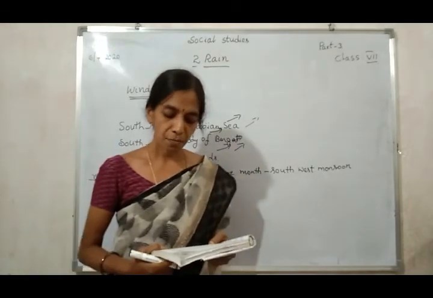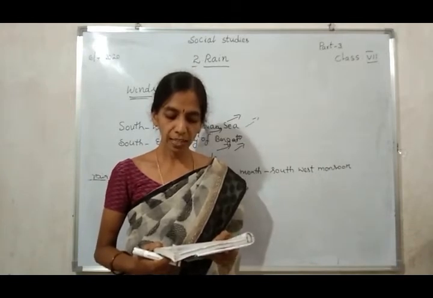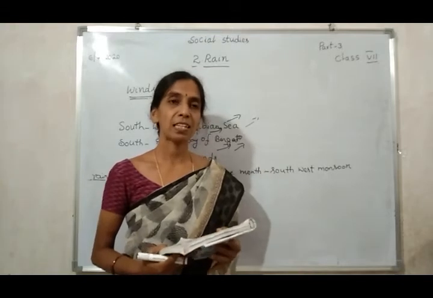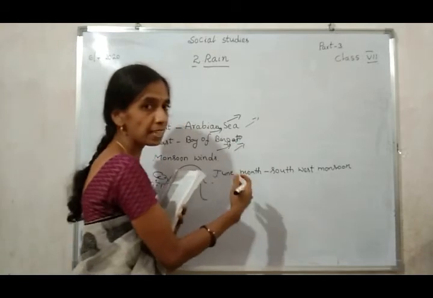The southwest monsoon, however, brings much rain to the Telangana districts as the winds again rise over the Eastern Ghats. On this side are located the Eastern Ghats. So when the winds rise over the Eastern Ghats in the southwest monsoon season, the Telangana districts receive high rainfall. Eastern Ghats means this; on this side are located the Eastern Ghats.